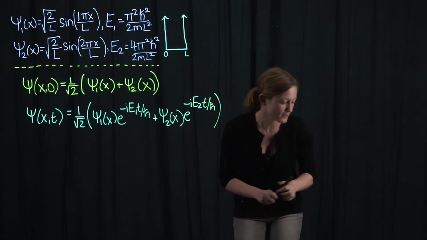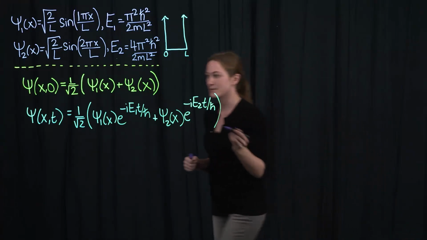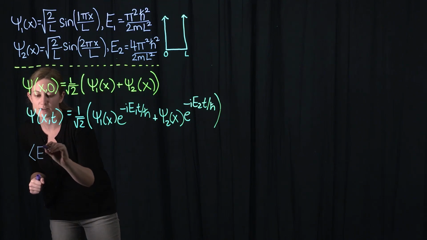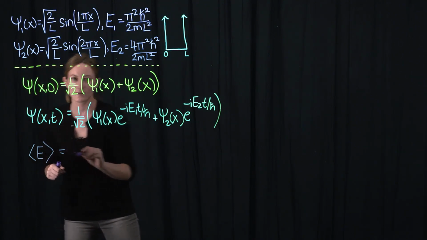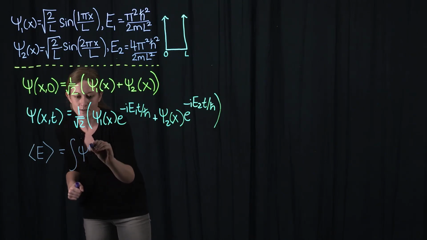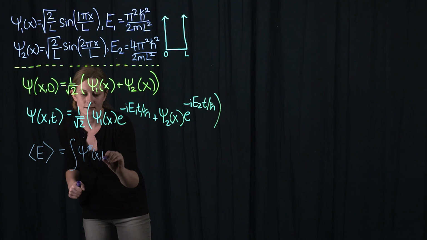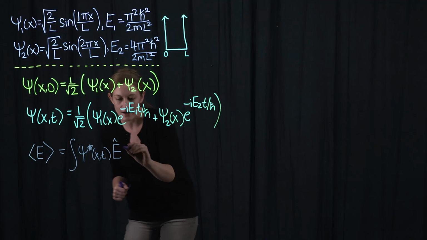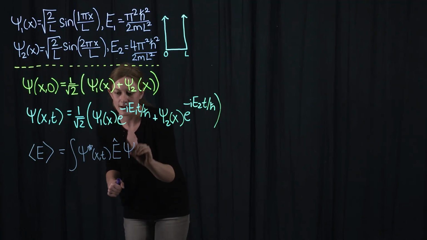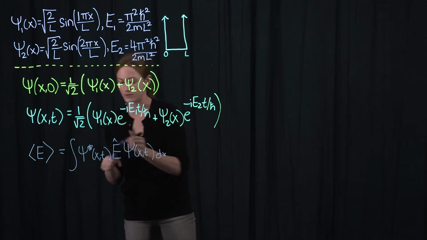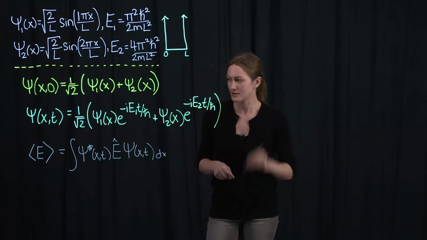Now, for part B, we need to compute the average energy in this state. And that's given by the following expectation value, the integral over psi star of x and t times E hat acting on psi of x and t. And this integral is over all space.